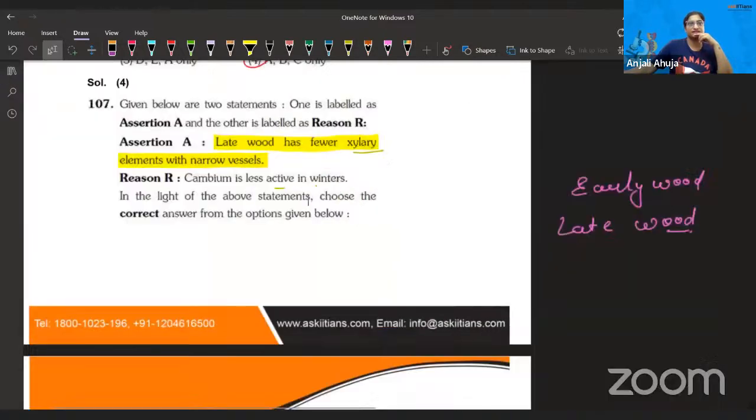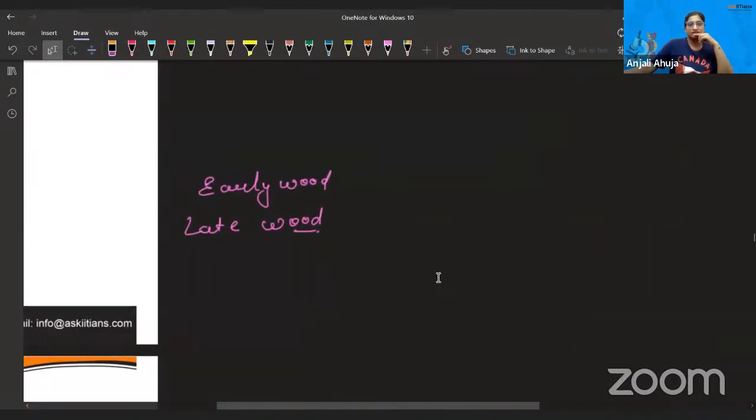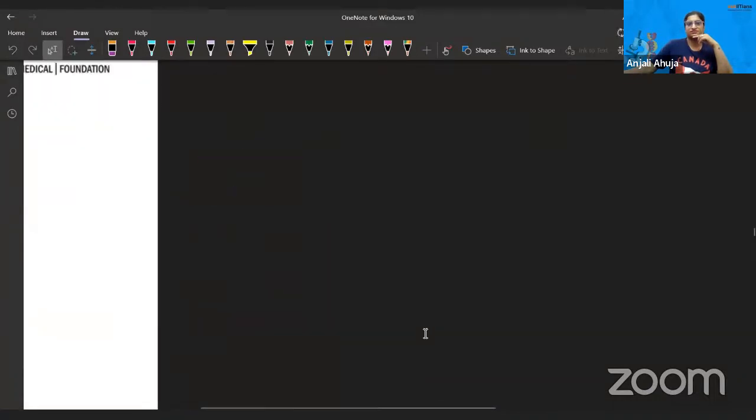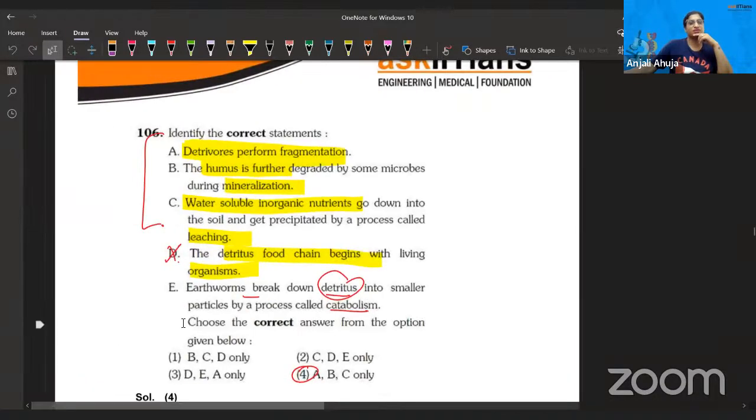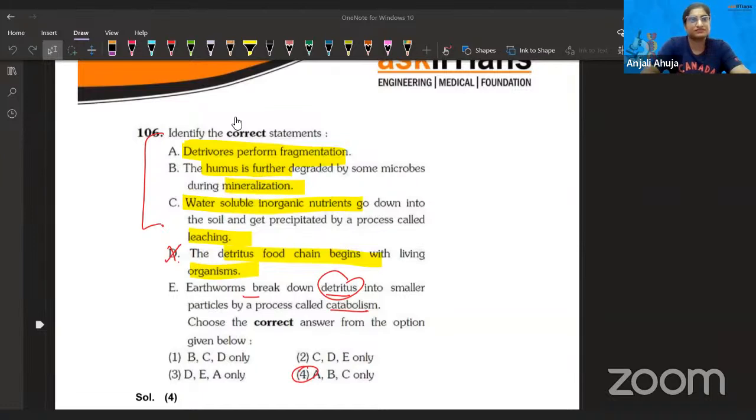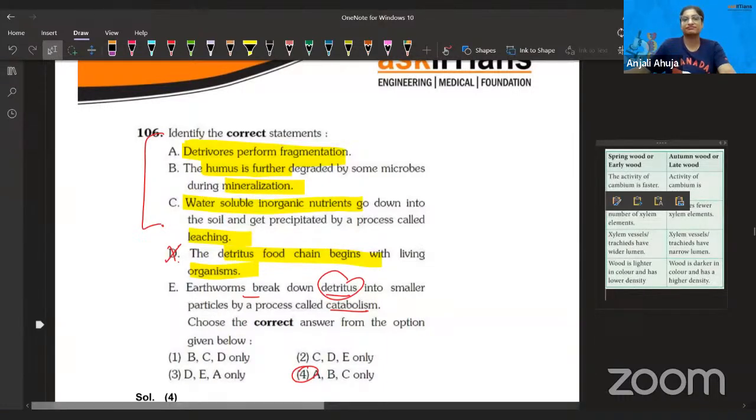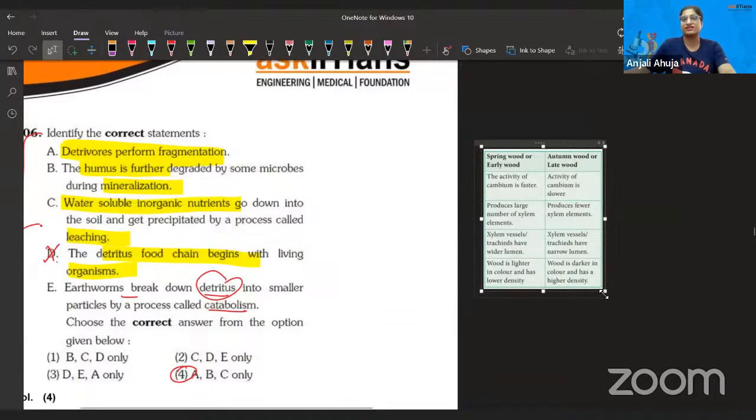There's another table also I uploaded here. I think it is there. Where did it go? I did upload a table. Wait a second. Okay, guys, so I'm uploading this picture, but there was a picture, but that's okay. Let's see these options first about the early and late wood.